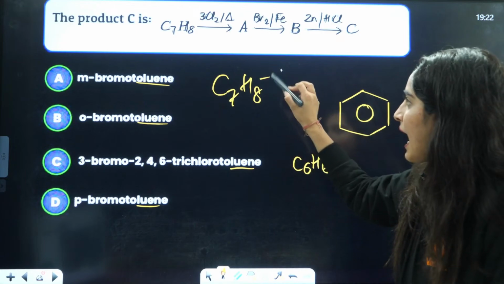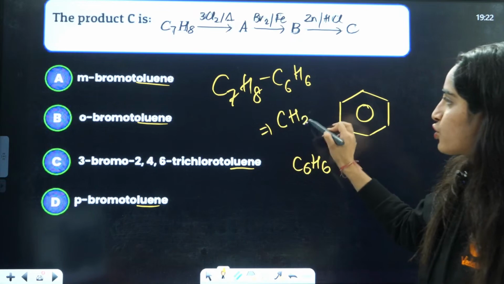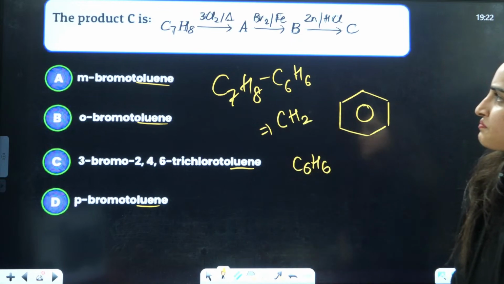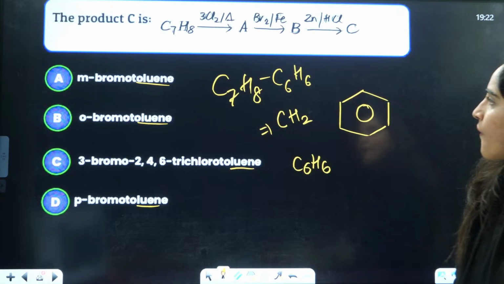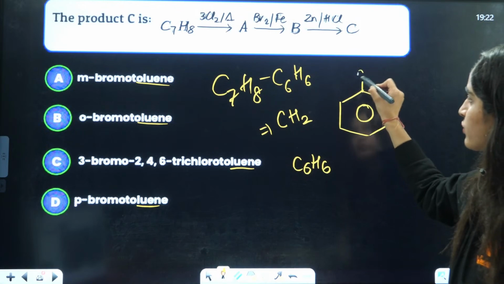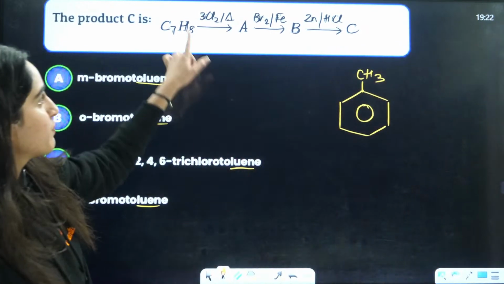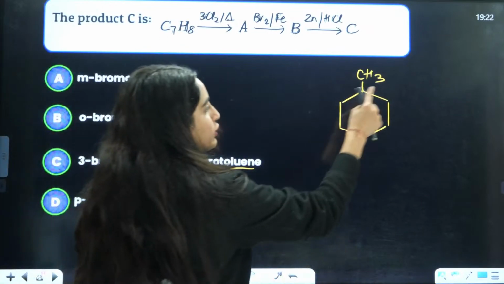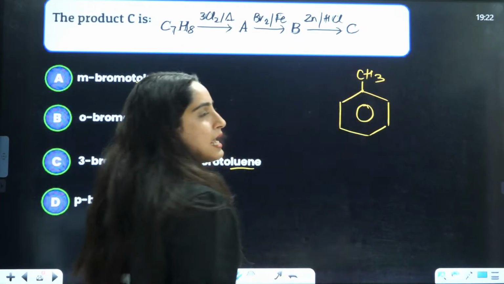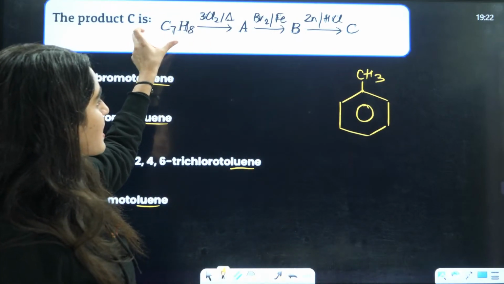If you subtract C6H6 from here, you will get CH2, right? One hydrogen will also be replaced. That means the starting product will be toluene. Here you have 1, 2, 3, 4, 5, 6, 7, 8 hydrogens in toluene, right? So here it is C7H8.